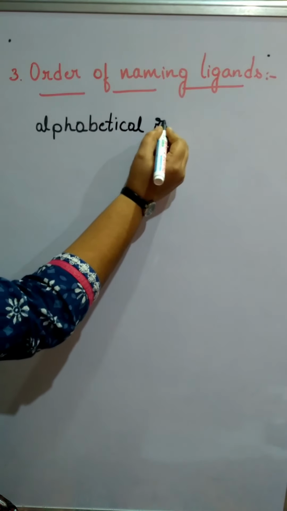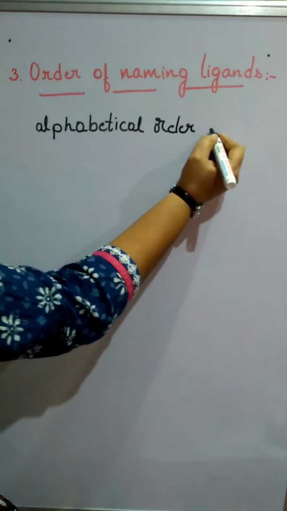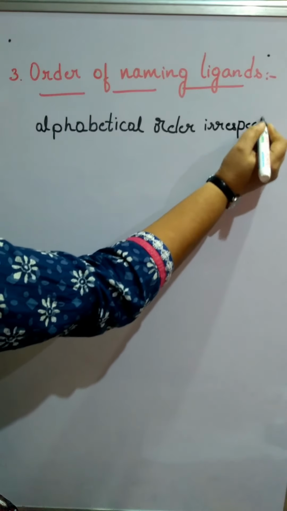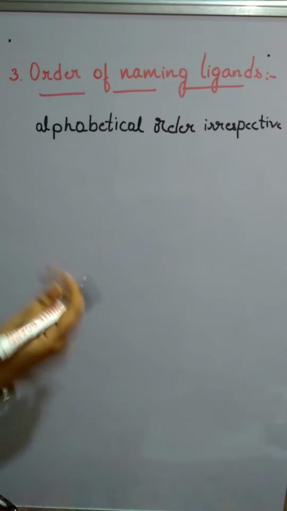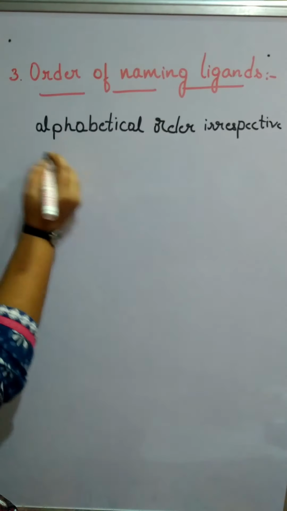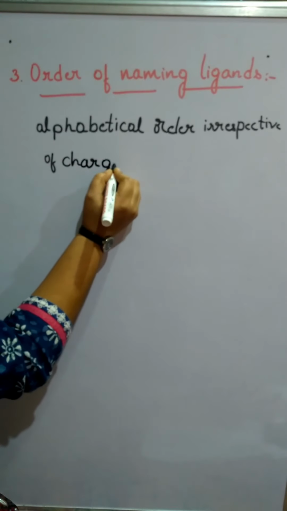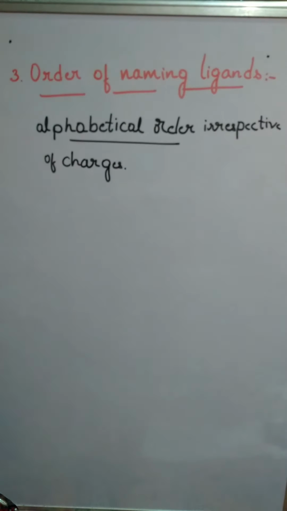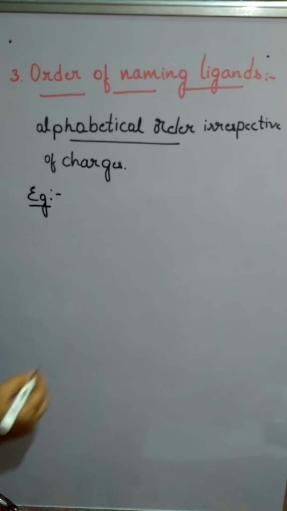Ligands have to be named in alphabetical order irrespective of their charge. So we need not bother about the charges there. It is -2, -4, -3, -1, whatever it is, irrespective of charges. Only the alphabetical order decides the naming order of ligands. We shall take one example so that it will be easy for us to understand.